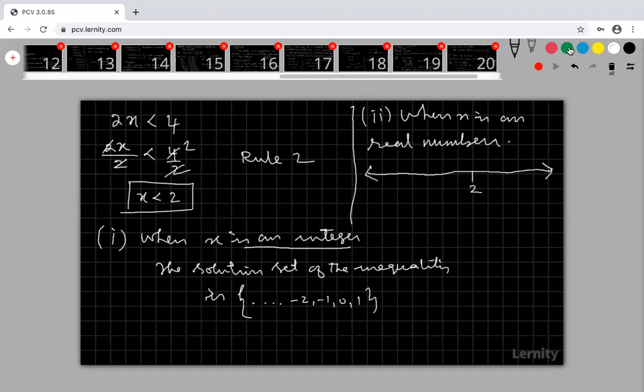So my solution set, less than 2, means all this. This is my solution set. 2 is not included. This is minus infinity, this is plus infinity.